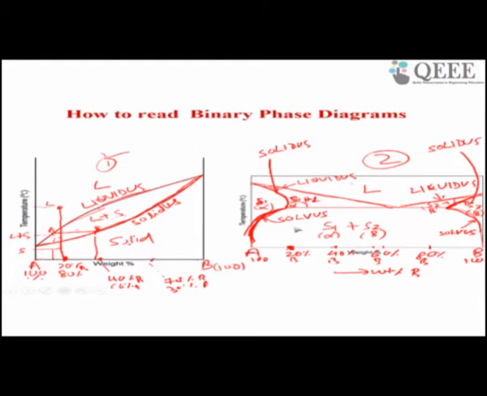If you want to see the phase diagram, what you have to do is draw a vertical line and see what kind of different phases form. For example, here it gets liquid, here liquid plus solid, here again solid, two solid phases. Now suppose you want to know the percentage of alpha and beta at this temperature. For that you have to draw a horizontal line, the lever rule, see the alloy composition here, then divide this length by the whole length. Similarly, by using the lever rule, you can get the percentage of alpha and the percentage of beta. This is how you read a binary phase diagram.